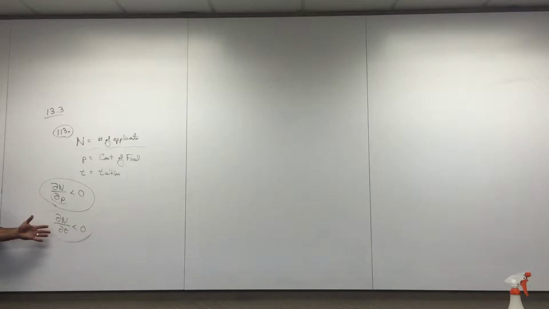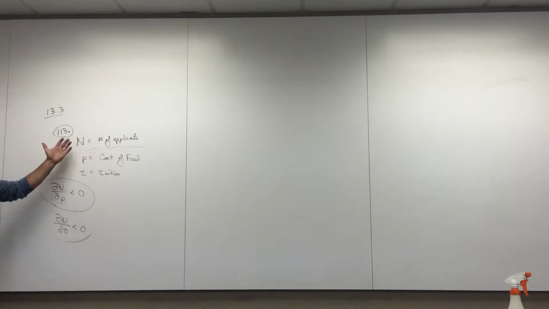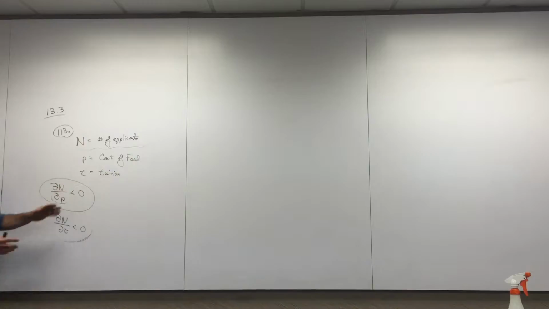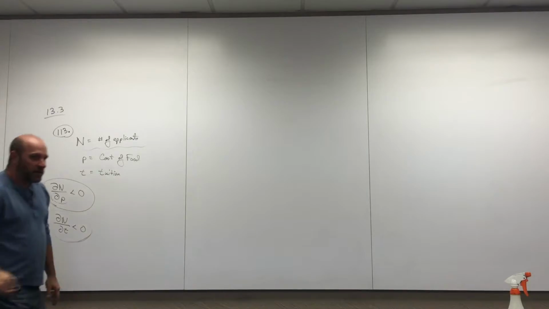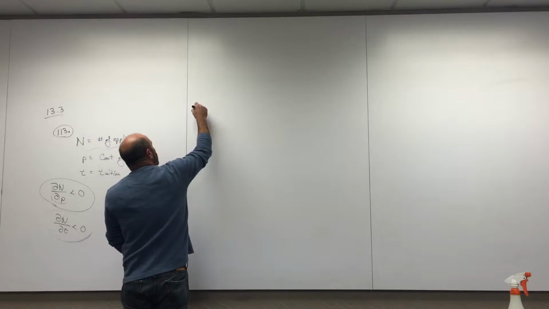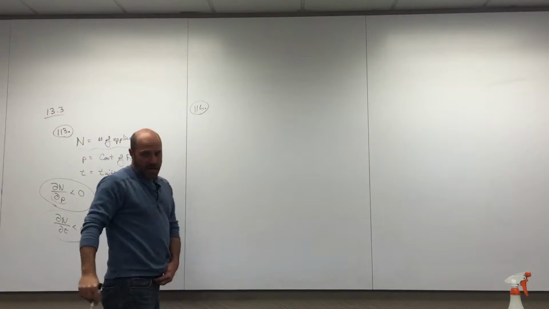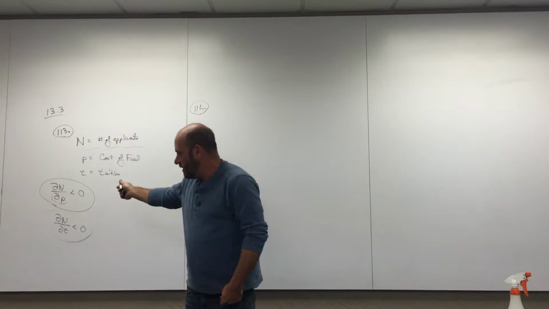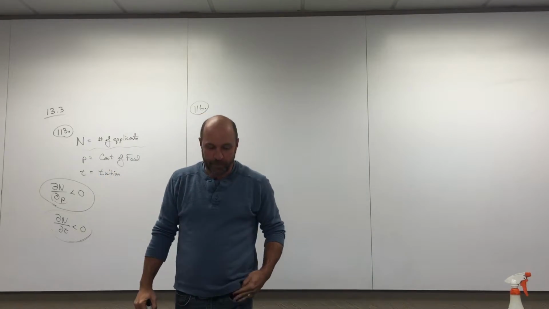That's all. We're done. It was just putting some meaning onto these variables. These variables mean something, and so these mathematical statements might mean something. And the rate of change is negative, but you are holding the other variable constant. I wanted to get that in there. That's all. Let's do another problem. Here's 116. I'm in 13.3, and here's 116. This is actually more actual work involved. That was just something to talk and think about.